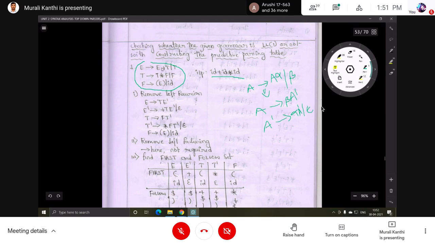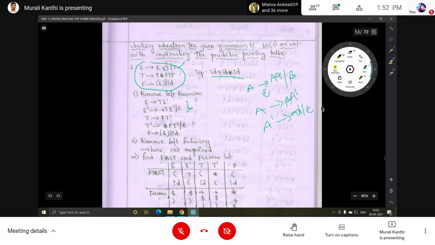So now this is converted like this: E implies beta, here beta is T, so T E dash. Next, what is alpha? Plus T is alpha. So E dash implies plus T E dash or epsilon. So these are the two productions for the first one. For the next, here also the same thing: T implies F T dash, then T dash implies star F T dash or epsilon.